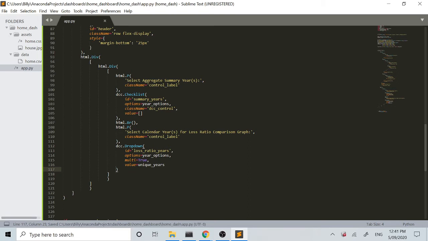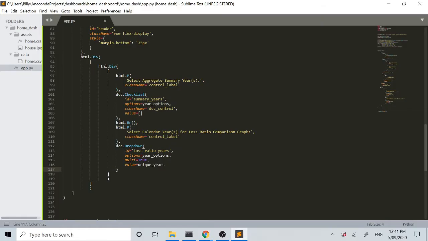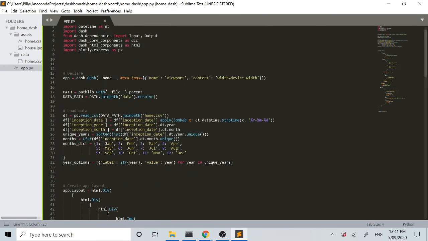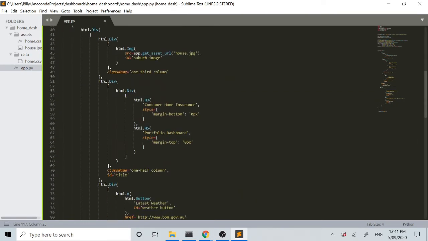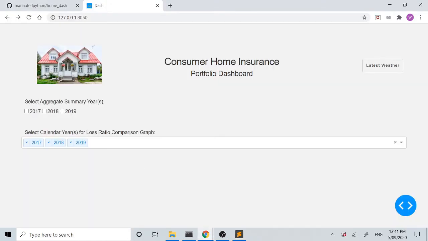So we'll save that and come back over here. It's given us this dropdown, and it's pre-populated with the value we gave it, unique years, which we saw up here was just a list of the years, 2017 to 2019. That's why when we come in here, we've got 2017, 18, 19.